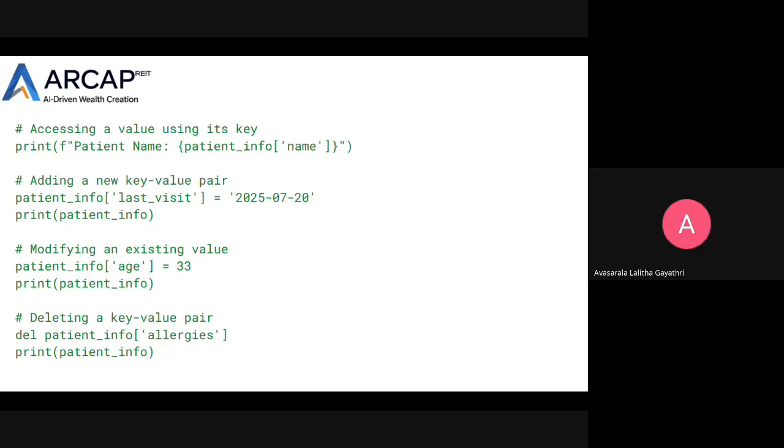So can I execute this whole program, sir, in Visual Studio Code? Yeah, yeah, yeah. One after the other. First, you try to create the dictionary, then access a value using its key, and then the next one, each one.